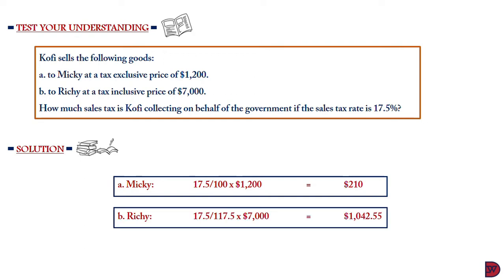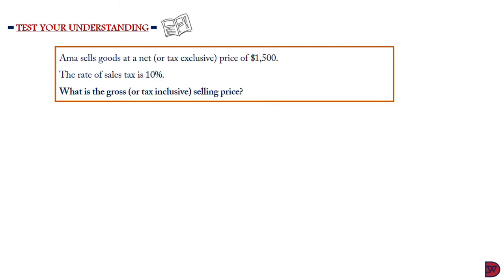For Richie, the tax inclusive price is what we have been given. So it's going to be the 17.5 divided by 117.5 times the $7,000, giving us $1,042.55. Let's test our understanding on another scenario.